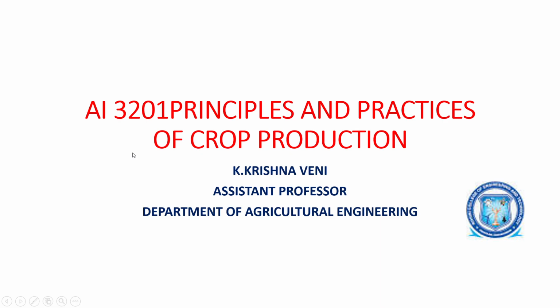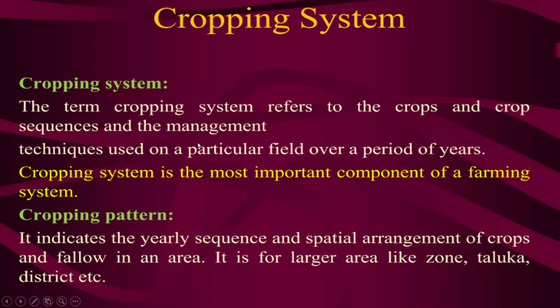Hello my dear students, today we are going to discuss certain topics in principles and practice of crop production. The cropping system refers to the crops, the crop sequence, and also the management. It covers what techniques you follow in a particular field, how you are sowing, and in what pattern you are growing your crops. It indicates a yearly sequence.